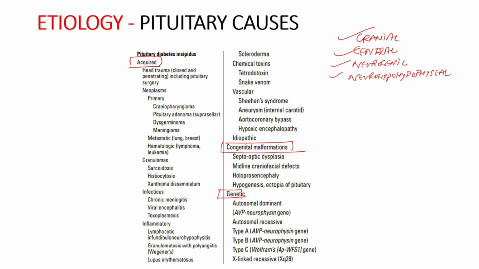Firstly, out of all the acquired causes of pituitary diabetes insipidus, 50%, that is around half, are idiopathic, that is, the cause is unknown.